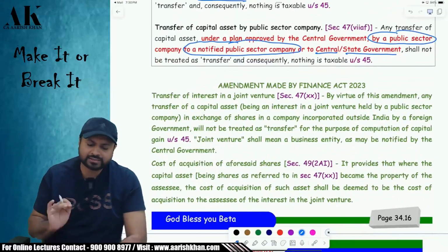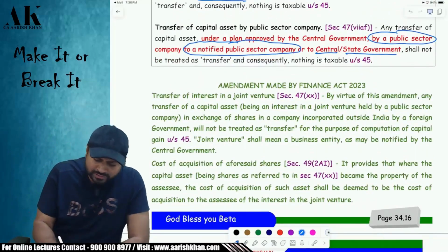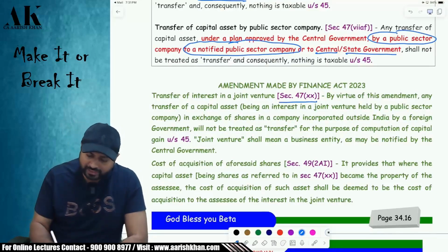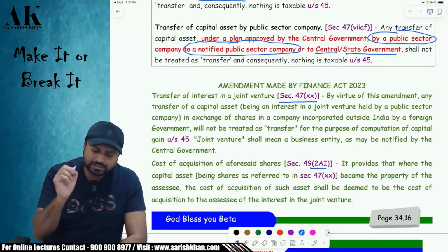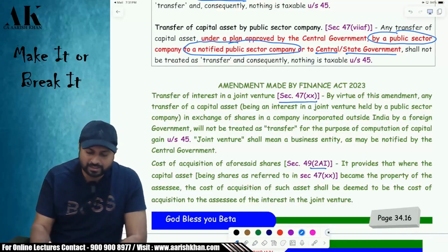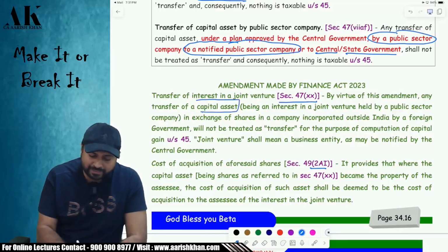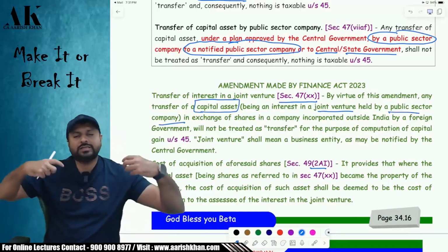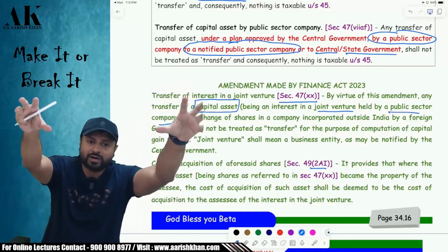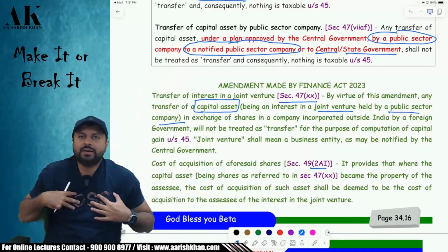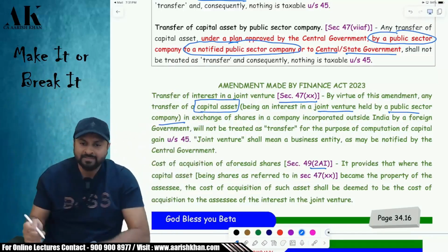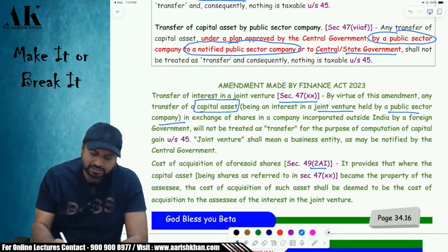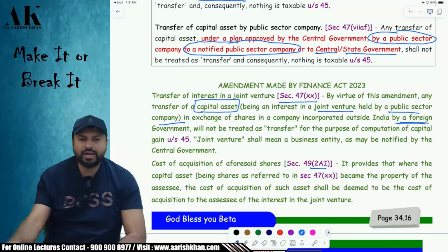Okay. Now, one last thing is an absolutely new section, 47(7)(b) and 49(2)(ai), which is inserted by Finance Act 2023. Now, what is this all about? Let me give you an example. By virtue of this amendment, any transfer of a capital asset, being an interest in a joint venture held by a public sector company. So a public sector company has some interest in a joint venture. Say I am a public sector company, Steel Authority of India. I have some interest in a joint venture, and I am transferring that interest to a foreign company.